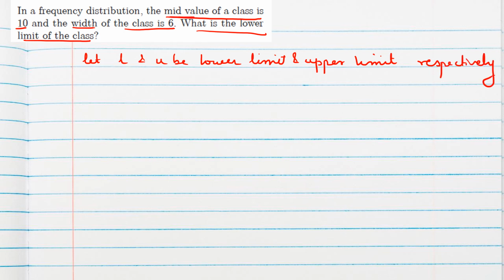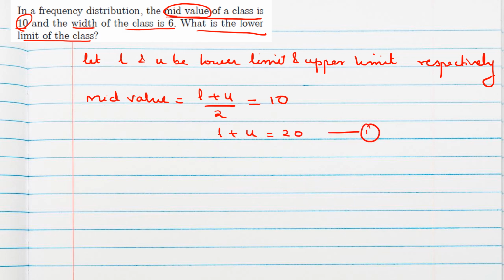Now, mid value means class mark. Mid value of the class is 10 means class mark is 10. So the class mark is given by (lower limit plus upper limit) divided by 2, which is given as 10. So we got here L plus U is equal to 20. We got one equation in the form of L and U.